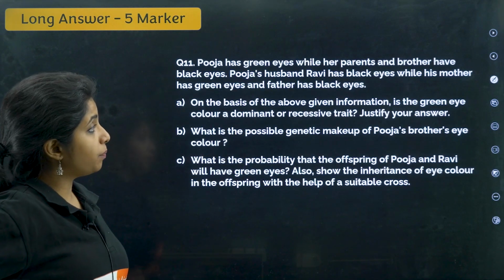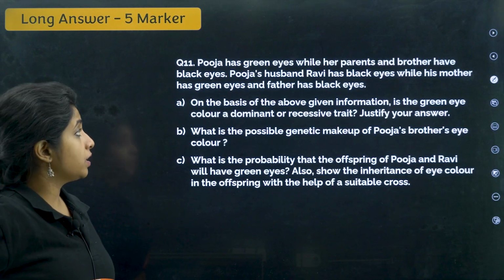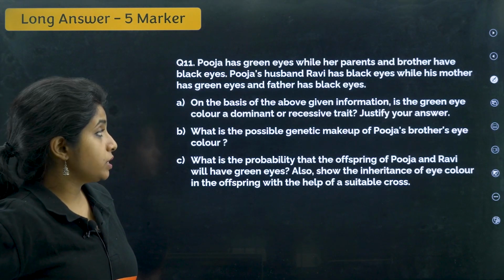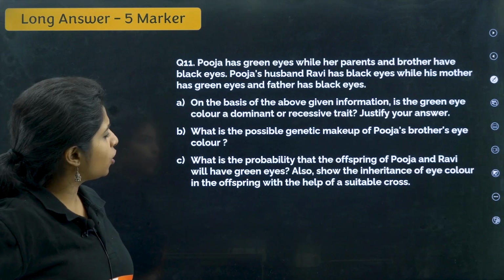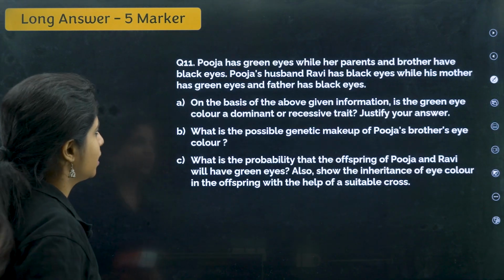Pooja has green eyes while her parents and brother have black eyes. Pooja's husband Ravi has black eyes while his mother has green eyes and father has black eyes. On the basis of the above given information, is the green eye color dominant or recessive? Oh my god, ma'am, I'm not able to understand anything. So what you can do is, you can write it down.